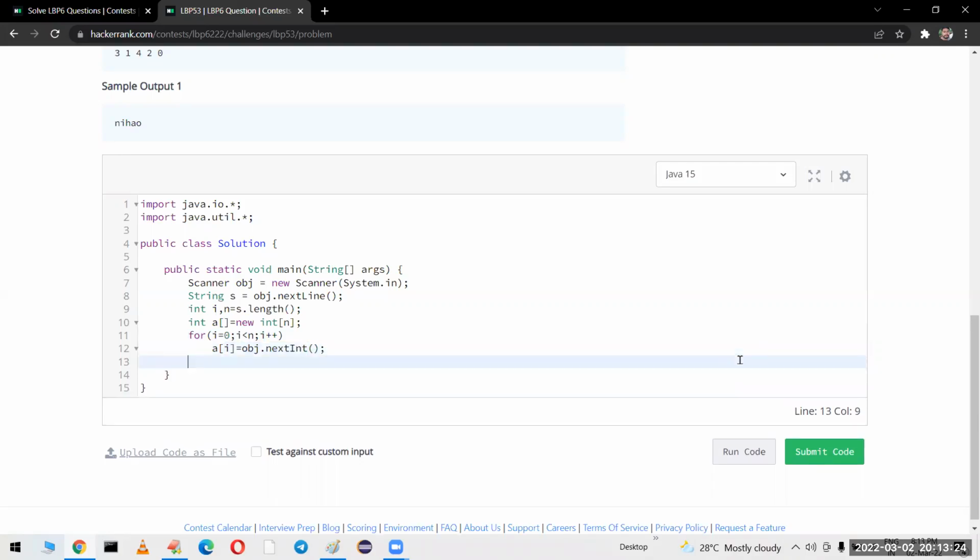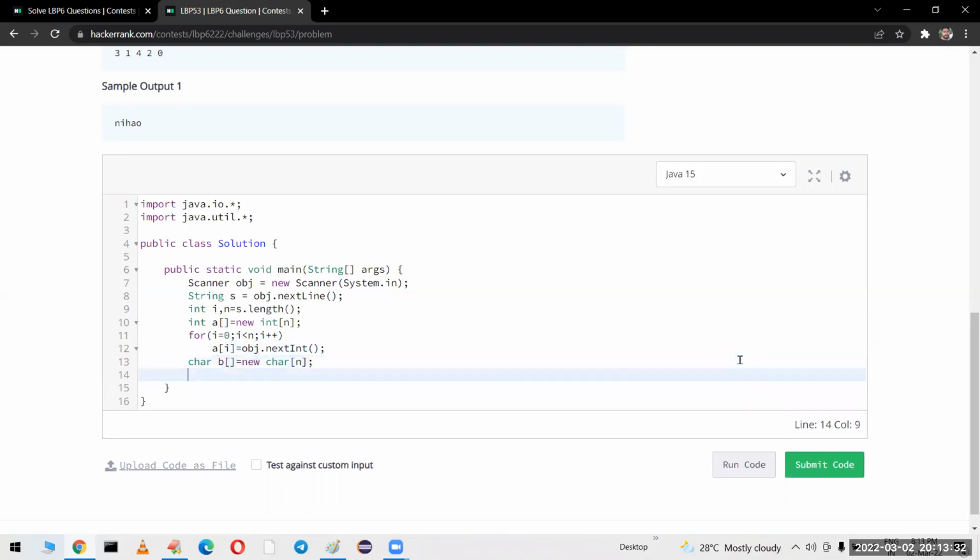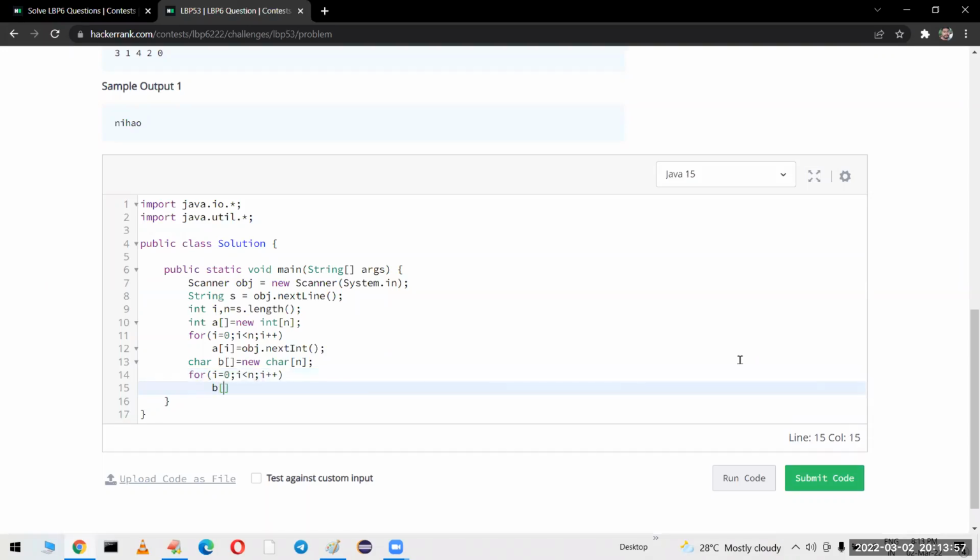Next int, because it is index based. So I am creating a character array b is equal to new char array of n elements. So instead of a string, directly I am copying the content to this target, which is nothing but b. Later I will construct a string by using this character array. In the string workshop I explained, right? Same scenario. For i is equal to 0, i less than n, i plus plus, b of a of i is equal to s.charAt(i). That's all.